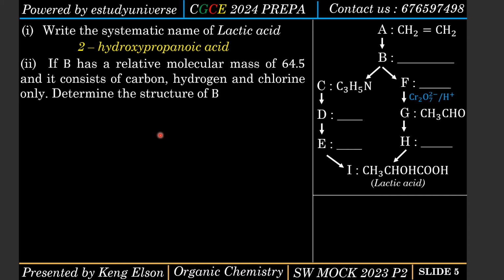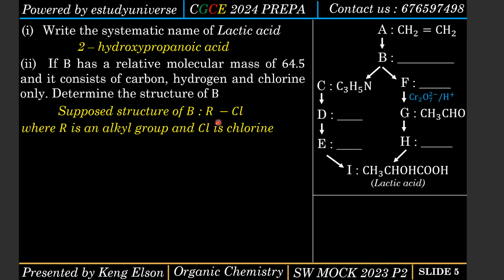All right. Since compound B has carbon, hydrogen, and chlorine, it therefore means that compound B basically has 2 parts. It has an alkyl part and it has the chlorine part. Remember, R is an alkyl group. Cl is chlorine.